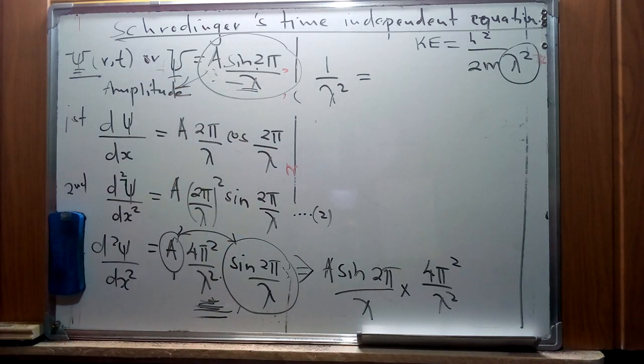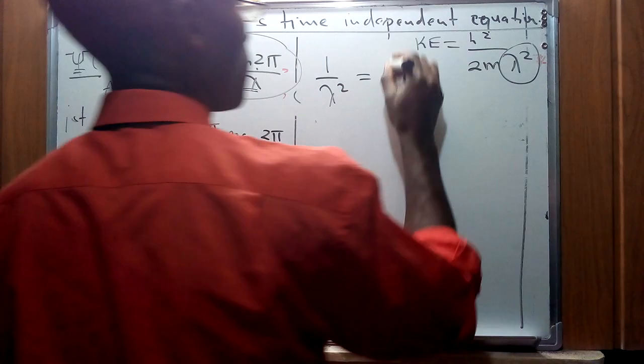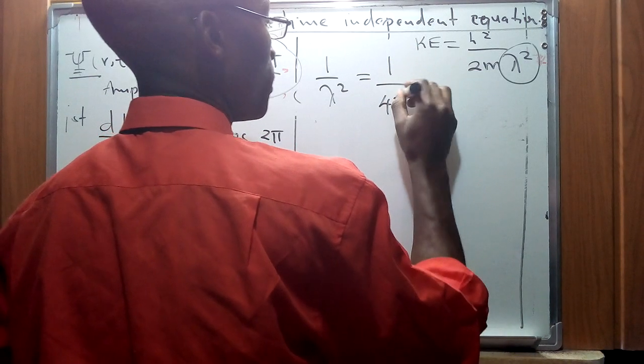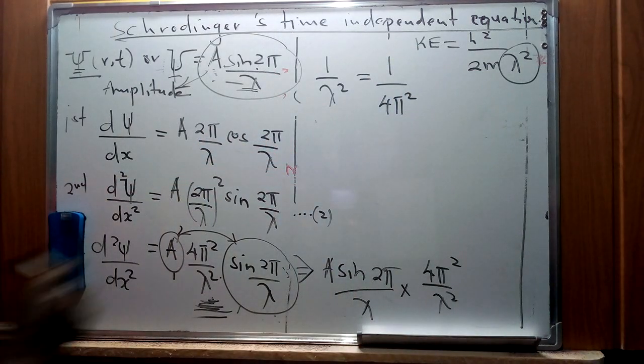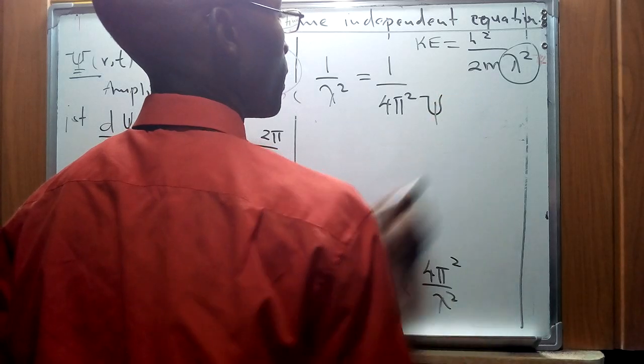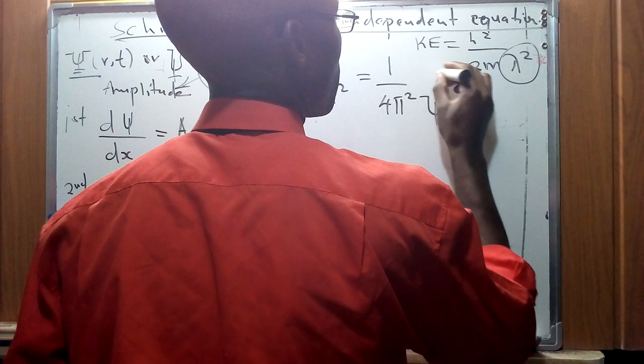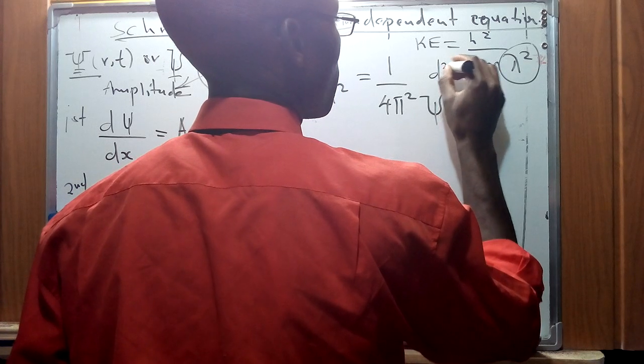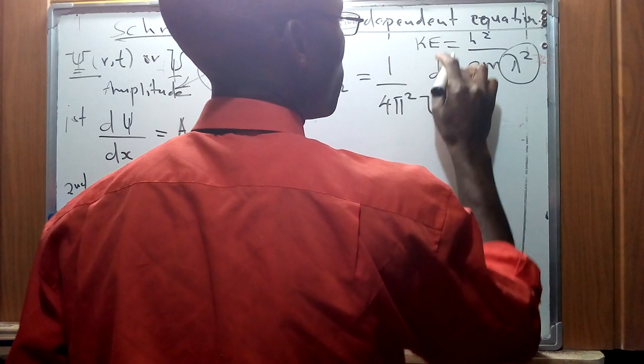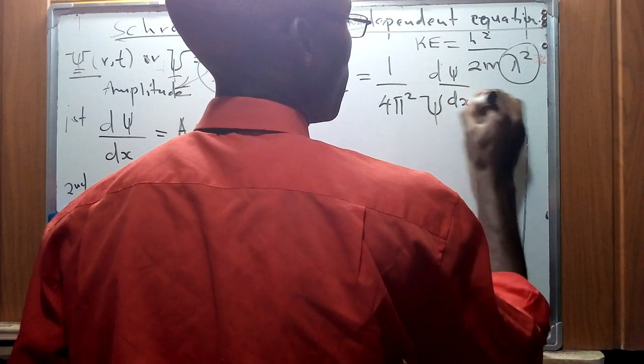So therefore, 1 over lambda squared can be found by dividing this section by 4 pi squared, and remembering that the combination of this amplitude and this section of the trigonometric functions gives us psi. So therefore, this is going to be 1 over 4 pi squared psi times this part of the second differential, sorry for that, dx squared.